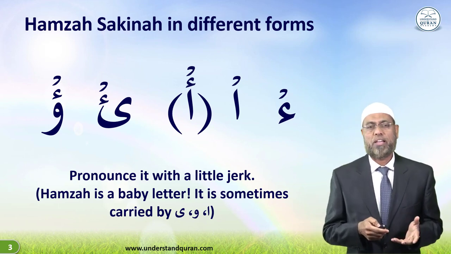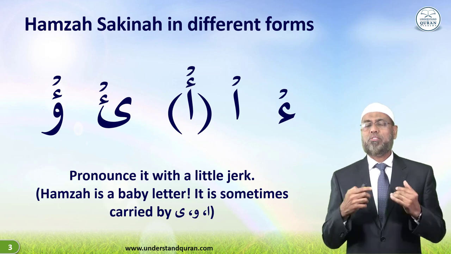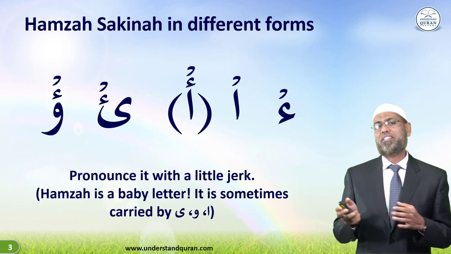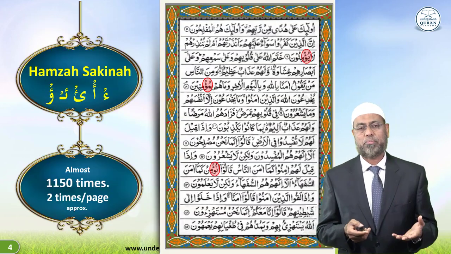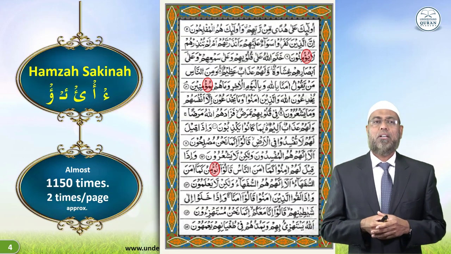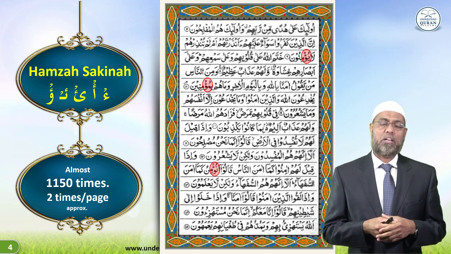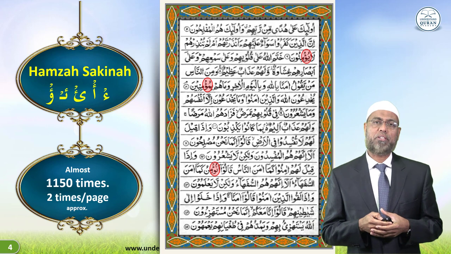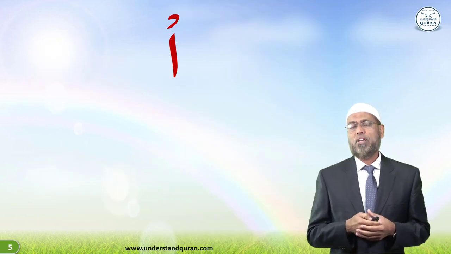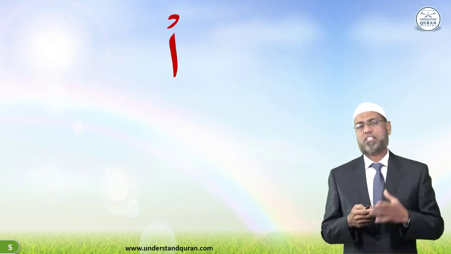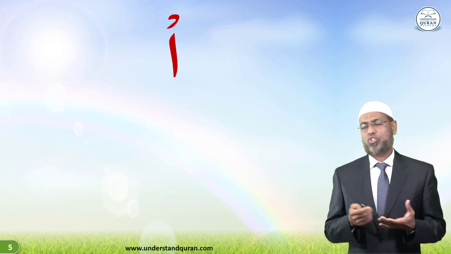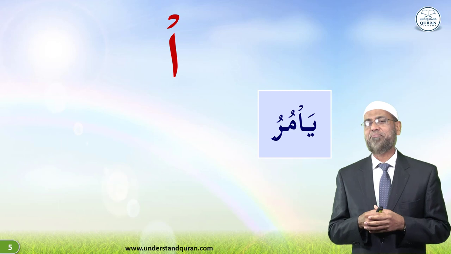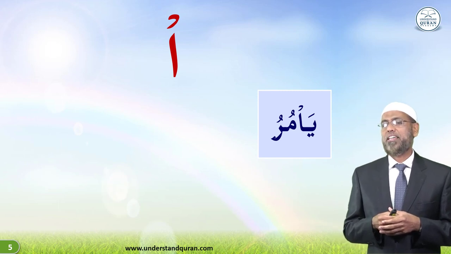Now, why are we having this lesson? Because most of the time, people don't give enough jerk. They just carry on. So let us see the examples and it will be clear. Hamza Sakina occurs in the Quran almost 1150 times, almost 2 times in every page of the Quran. So let us take the first case, Hamza, which is like alif with sukoon. That is Hamza Sakina. So how will you read it?